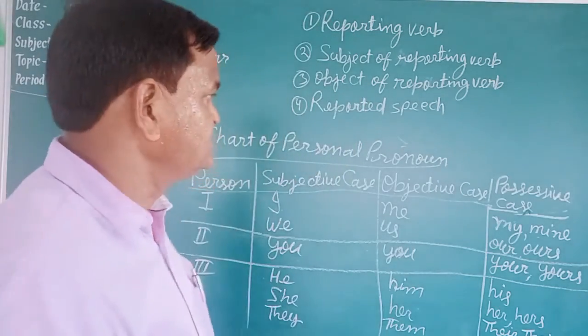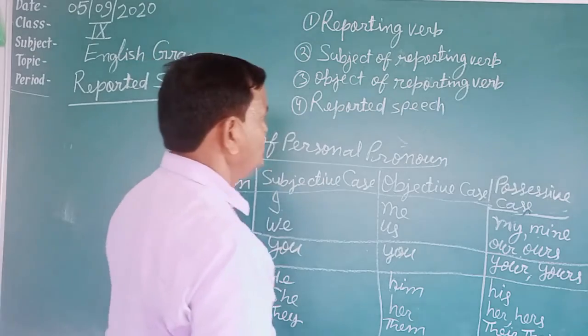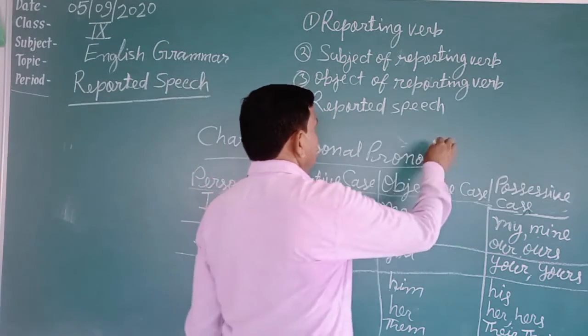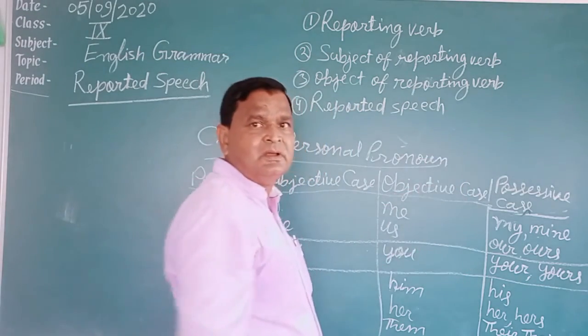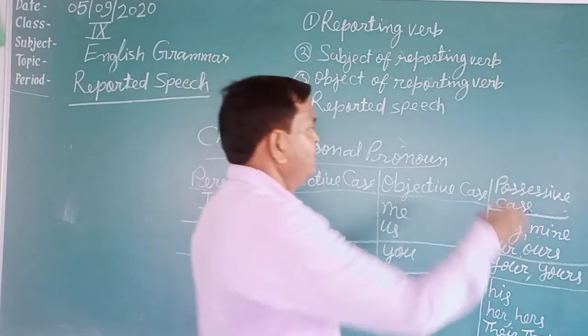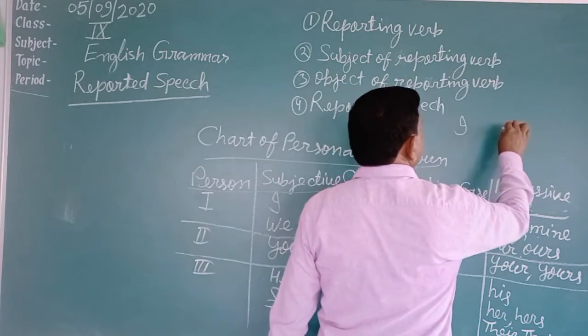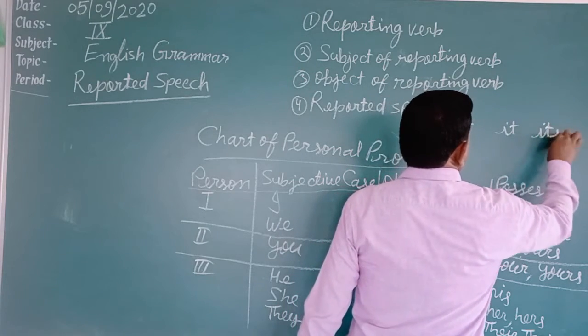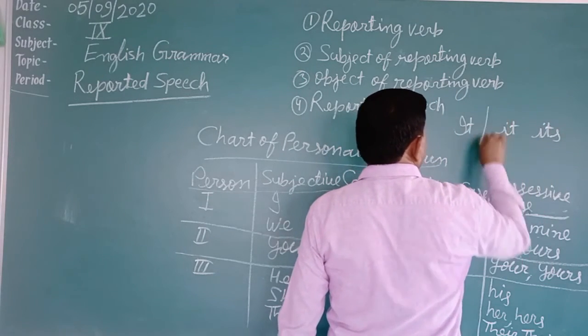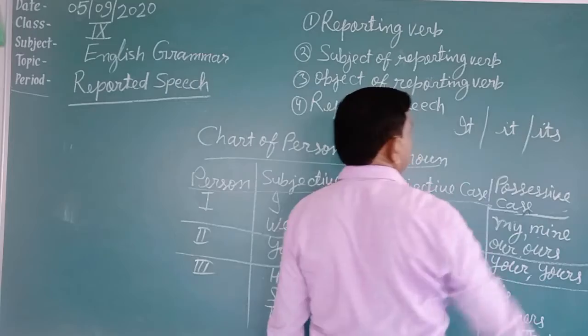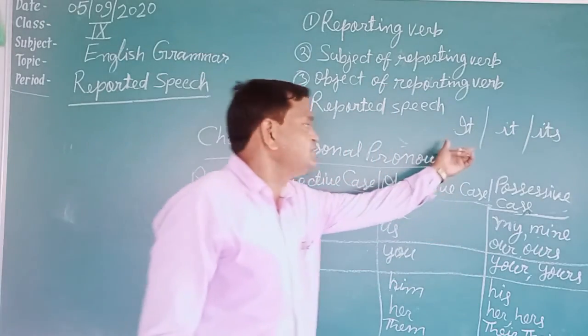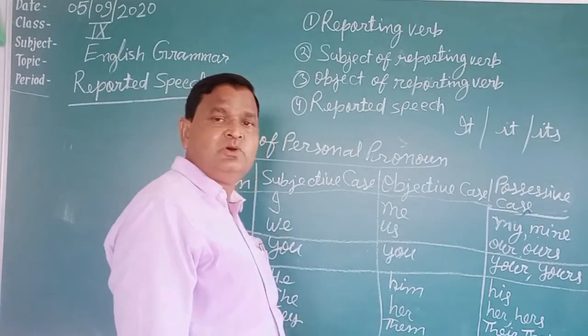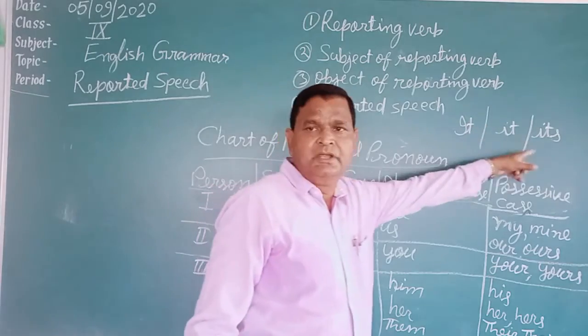Here there is no place on the blackboard, so I will write over here. Its. This is the last. Subjective case, objective case, and possessive case. These things you should write below. Here below you should write its.